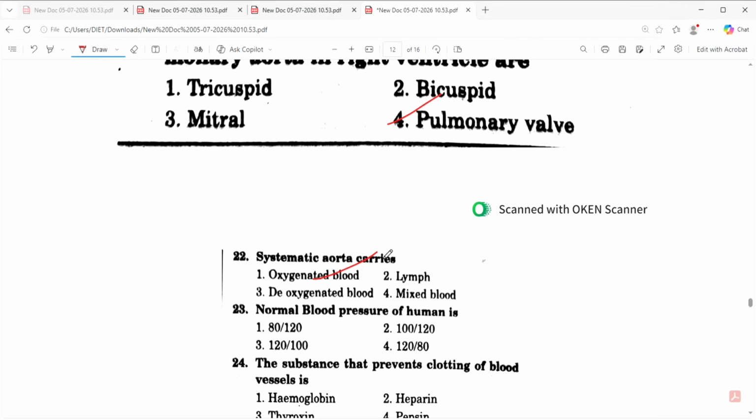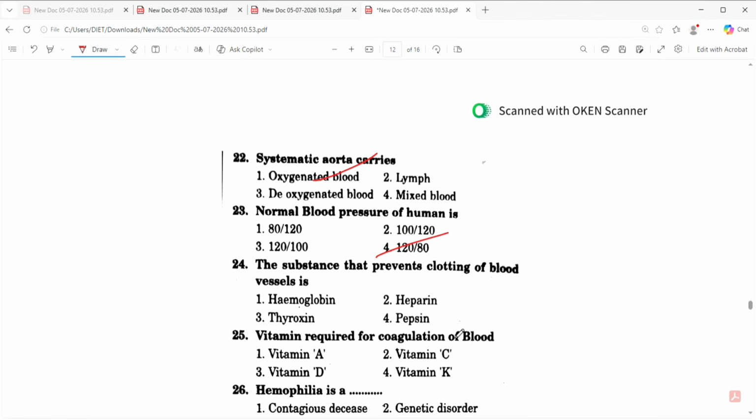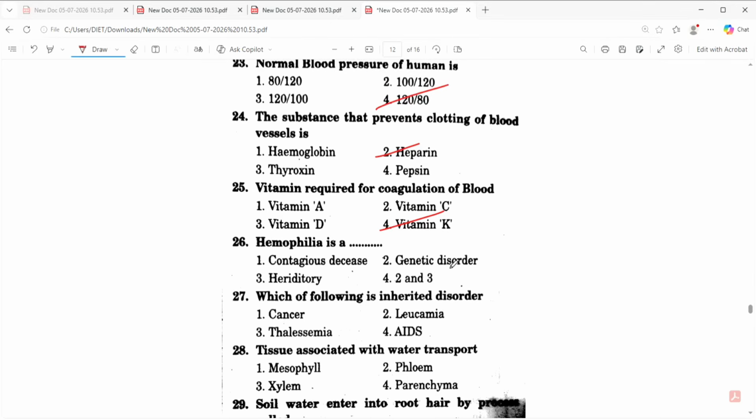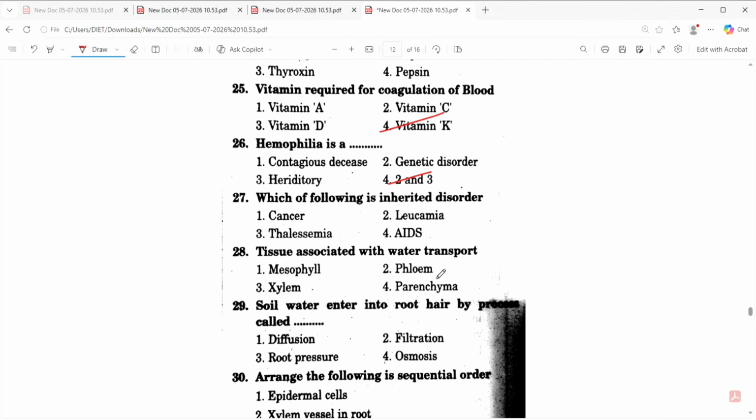Normal blood pressure of human is 120 by 80. The substance that prevents clotting of blood is heparin. Vitamin required for coagulation of blood is vitamin K. Hemophilia is a hereditary and genetic disorder. Which of the following is an inherited disorder? Thalassemia.